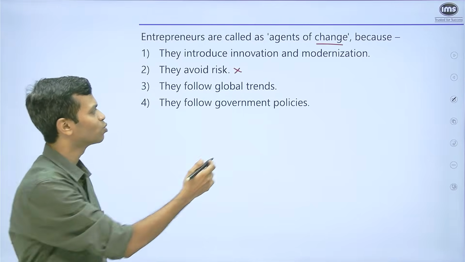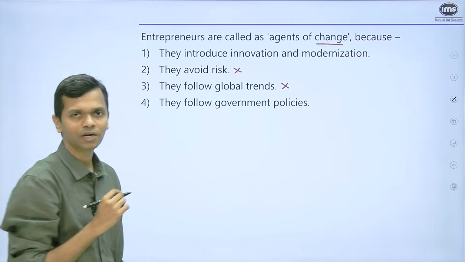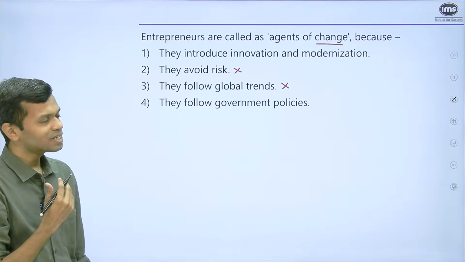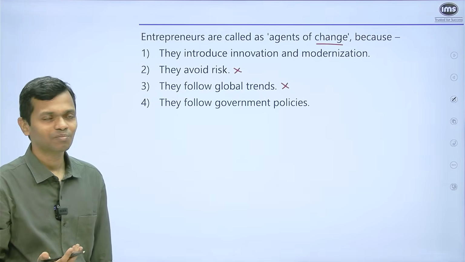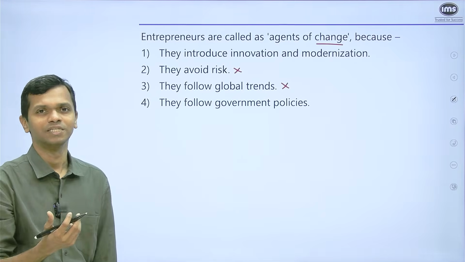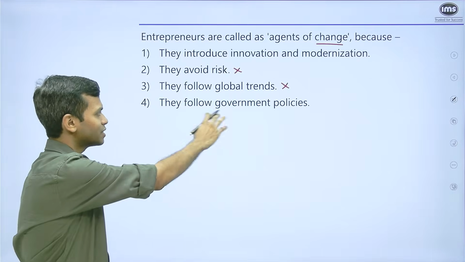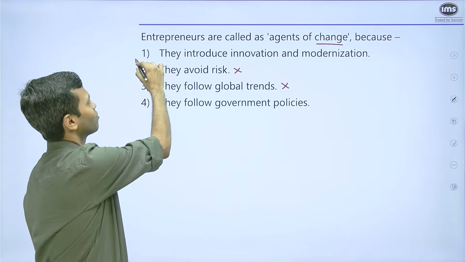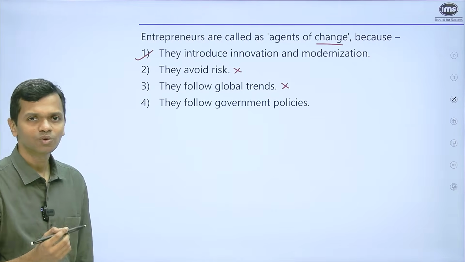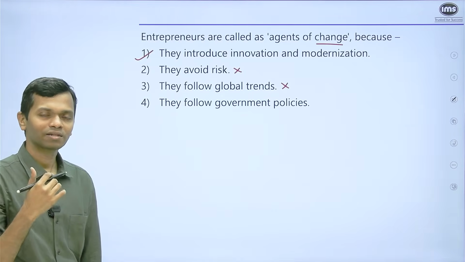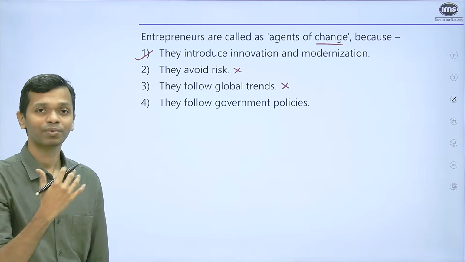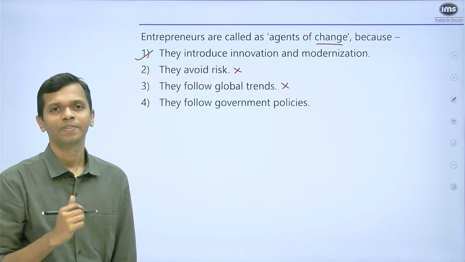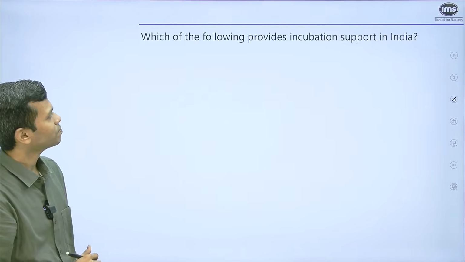No, you would want to do something on your own. So again, incorrect. They follow government policies. Now, yes, everybody should follow government policies, but when you think of agents of change, is this in any way talking about change? Not really. And that is why our answer is going to be they introduce innovation and modernization. And that is why they are called agents of change. So they are bringing about the change that is required. Hence, that is the right answer. Let's move on to the next one.